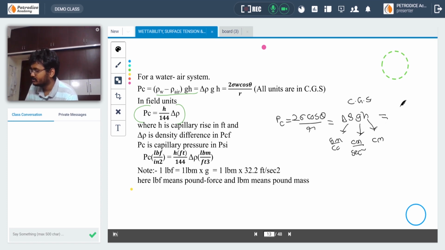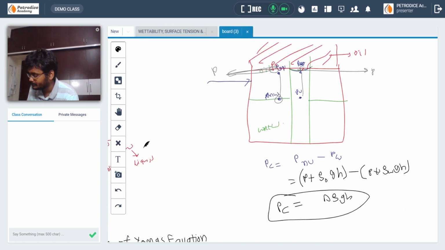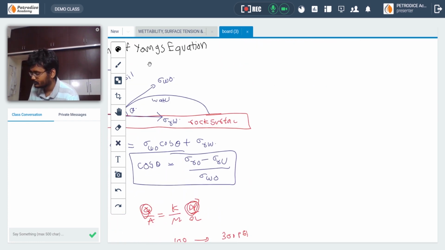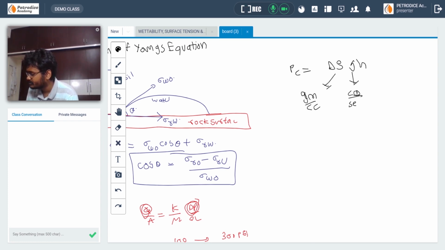The third is in field units. Let us first convert delta rho g h to field units: Pc is equal to delta rho g h, where delta rho is in gram per cc, g is in centimeter per second square, and h is in centimeter.